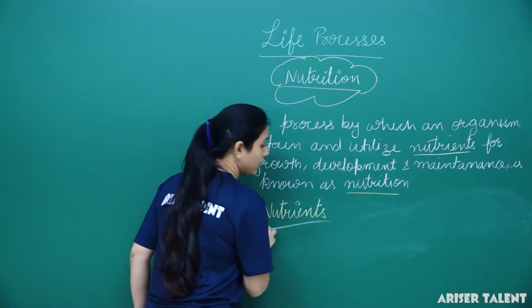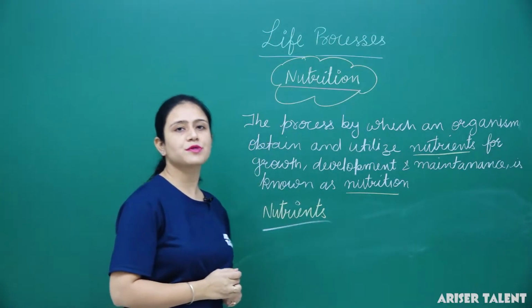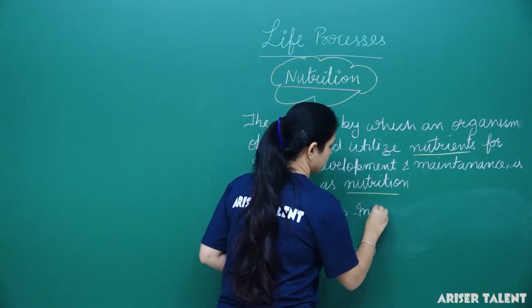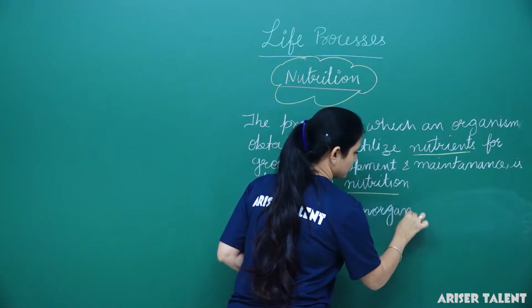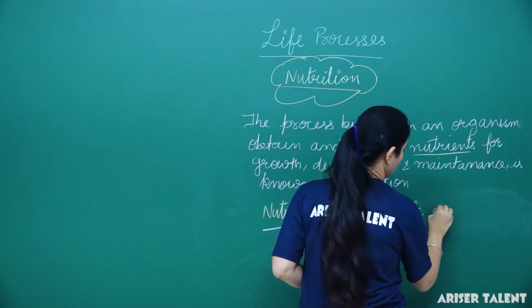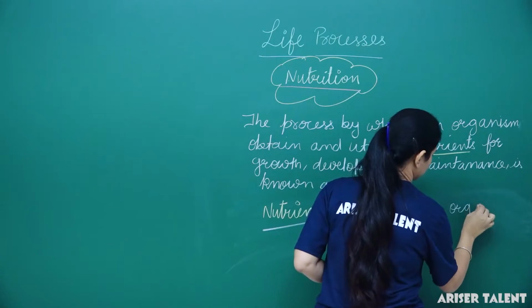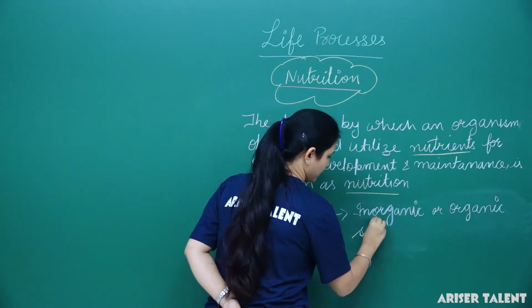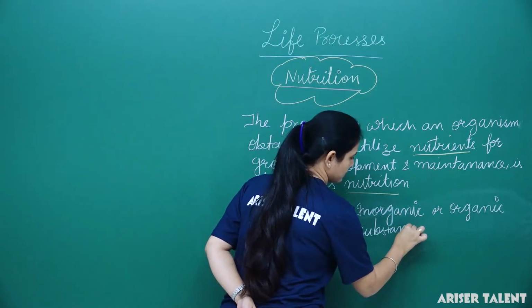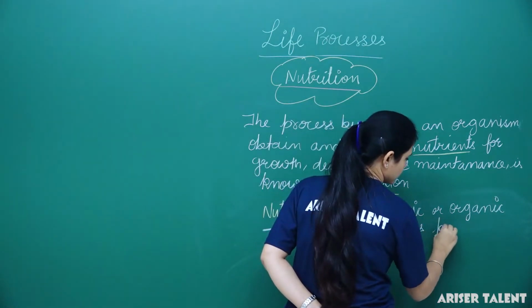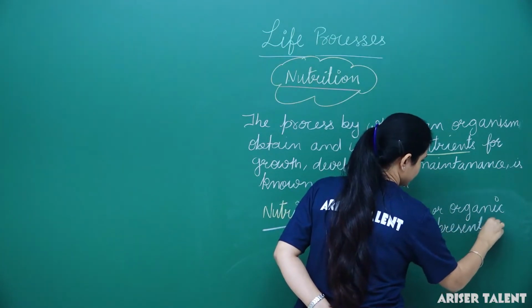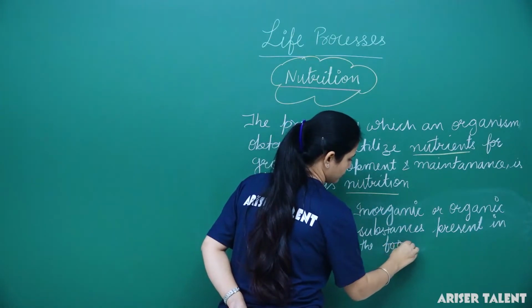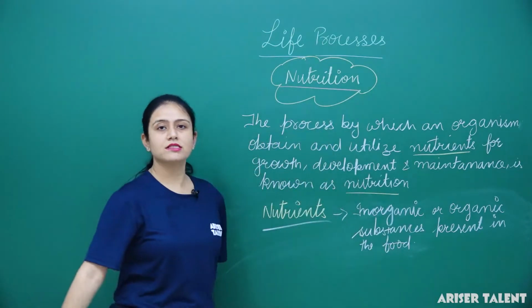Nutrients are the organic or inorganic substances present in the food. So these are known as nutrients.